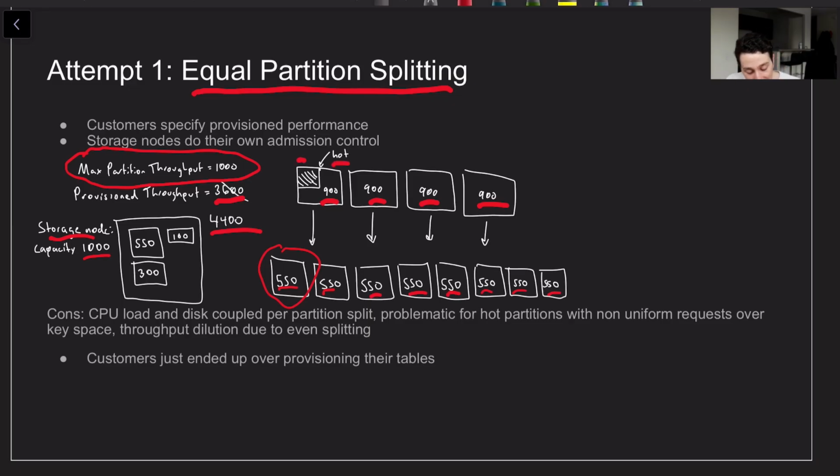That being said, this strategy is really not very good for hot keys, right? Because what if I have this guy over here, which is consuming 700 throughput of this partition that was 900 before? But then we have to split this thing. Now we've got 700, which is greater than the 550 that it gets after the split, and so now we can't really run this thing very well, and it's going to be problematic, it's going to get throttled a lot. So what we see is that customers ended up over-provisioning their tables, which is not what we want. I mean, maybe it's what Amazon wants in terms of making money from their external clients, but at least for the internal ones, you don't want them over-provisioning things.